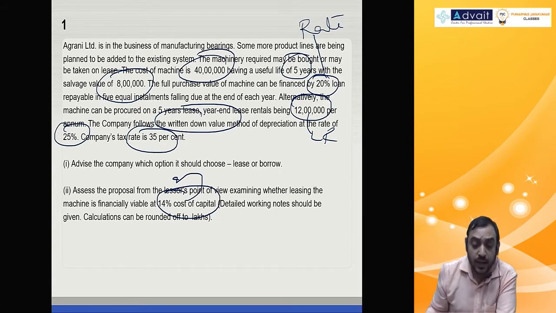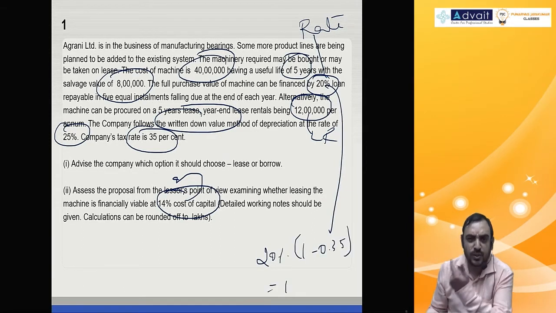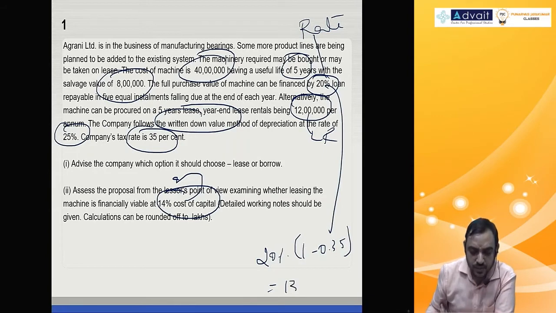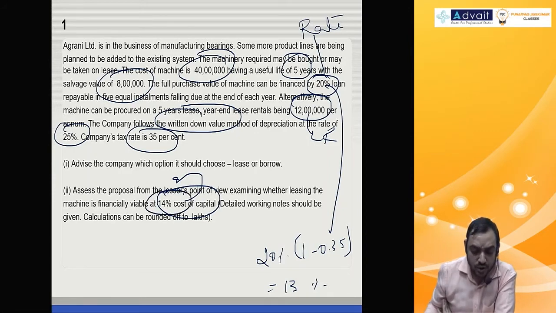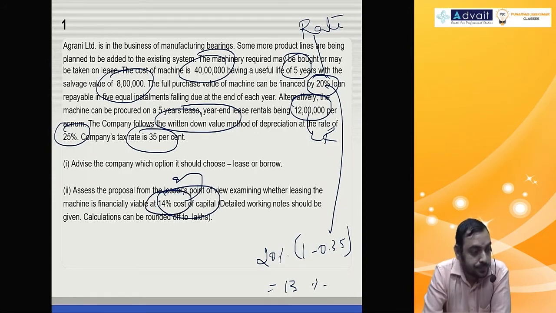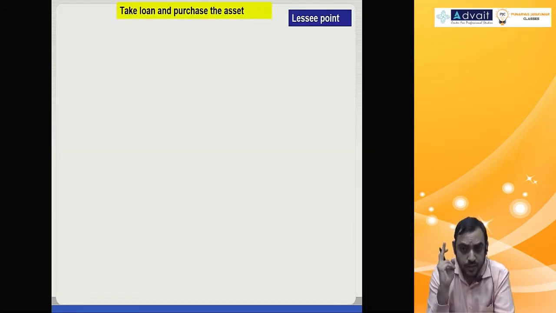So let's see, the cost of capital discounting rate will be rate of interest 20% into 1 minus tax rate 0.35. Approximately you get 13%. That is your rate of discounting for lessee. For lessor, of course, cost of capital 14%. Got it? And installment not given. So the solution I have given is from the lessee point of view. First option, take loan and purchase the asset.